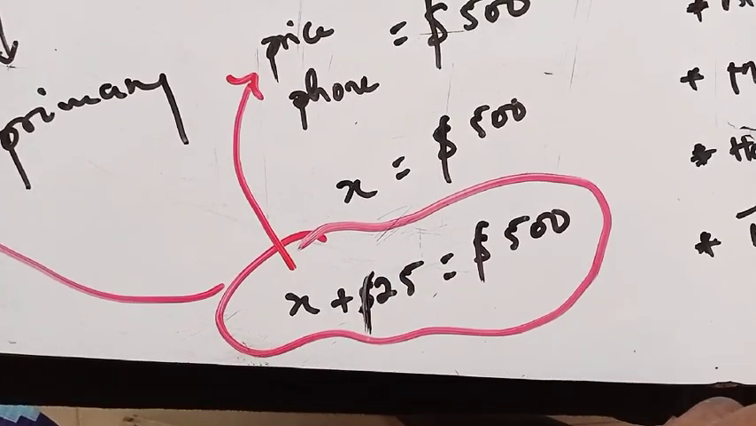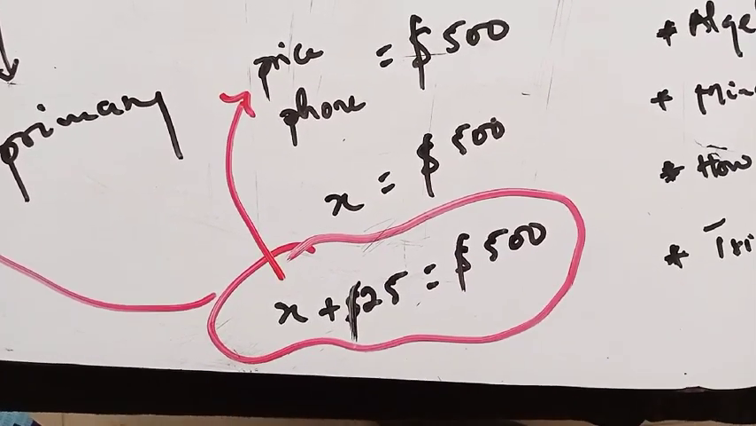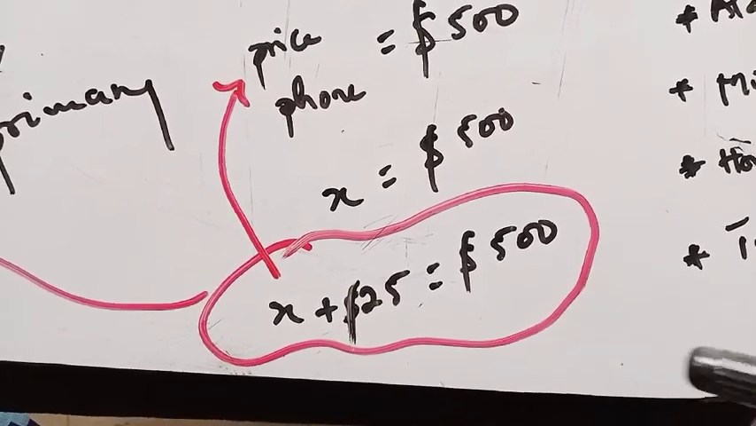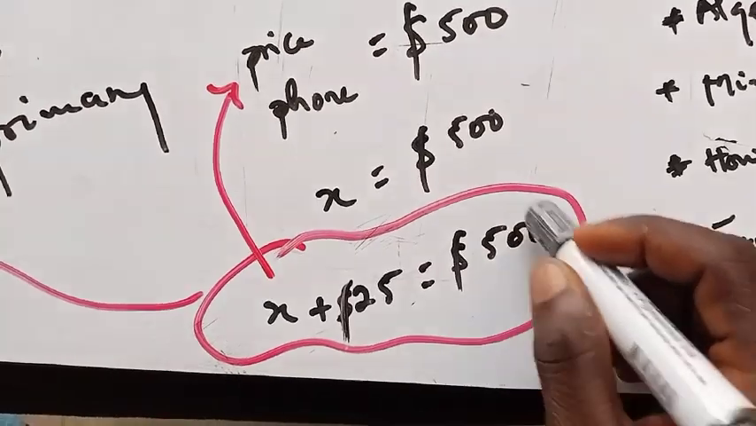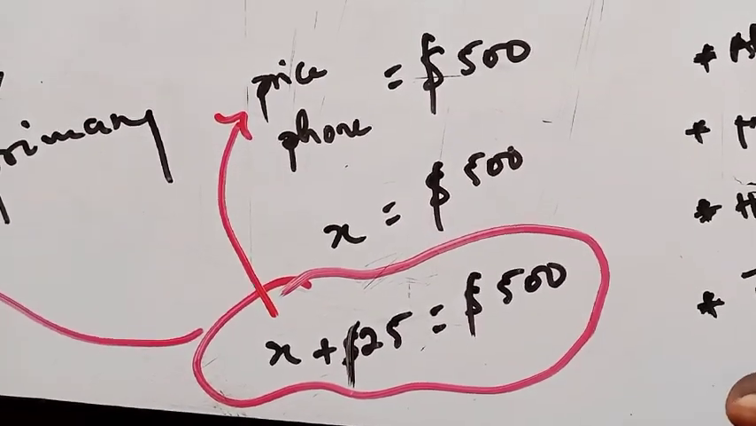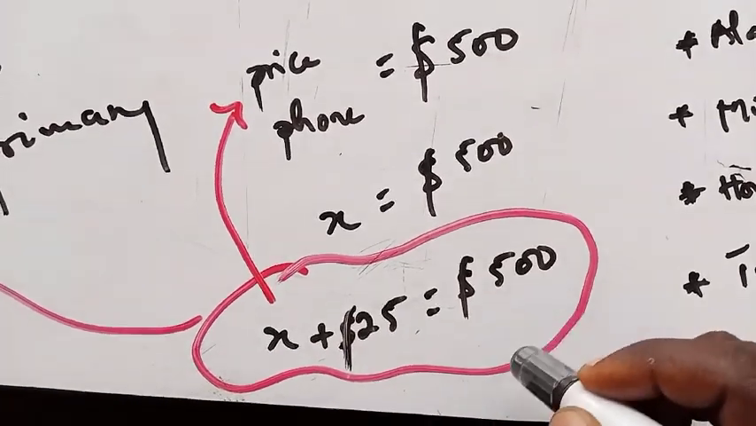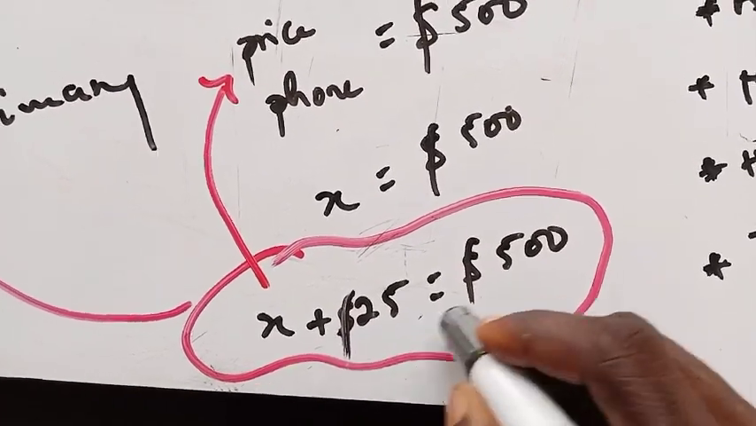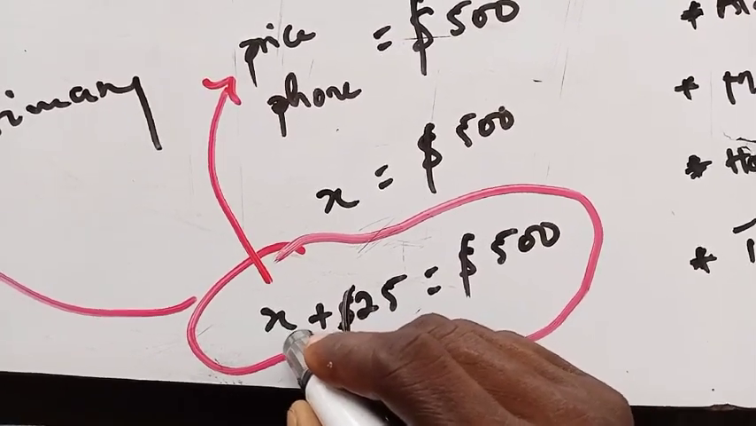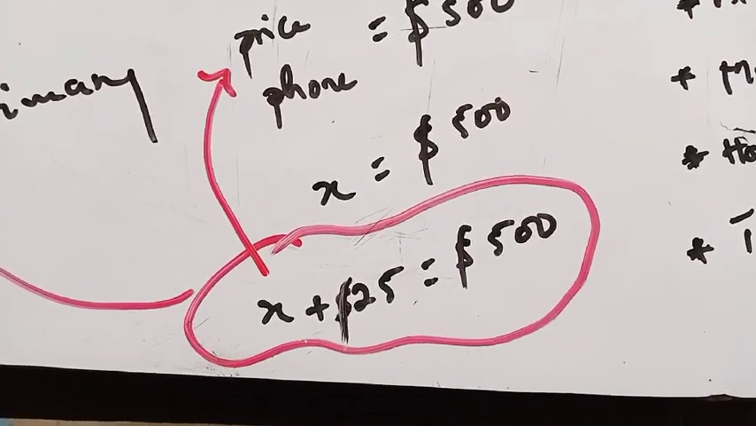So $25 here can be an amount the shop or the company is giving to you after you buy the phone, and then overall you are going to pay $25. Is that okay? Assuming this is what the company is giving, how can you determine the price of the phone? The price of the phone is what we are looking for. So how do you do that?